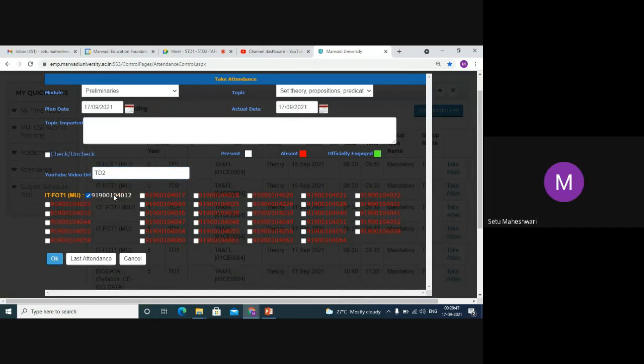Anyone else for the first column? Fine. Second column. 4024. 4047. Anyone else for the second column? Anyone else, guys? Fine.